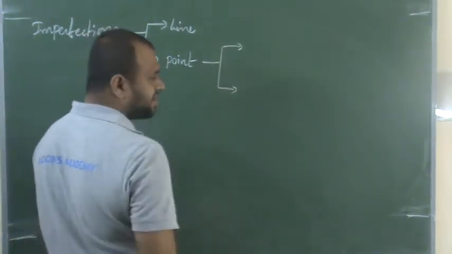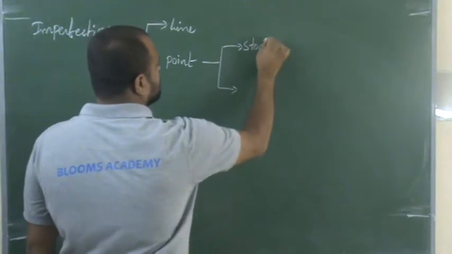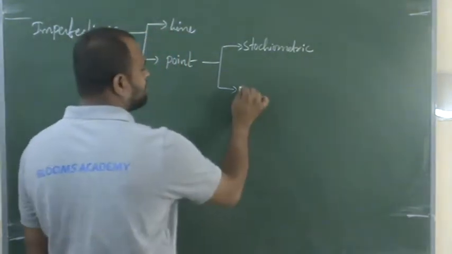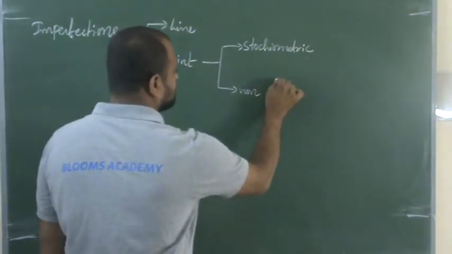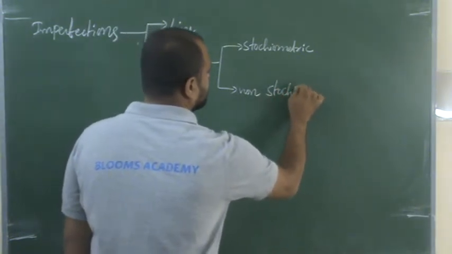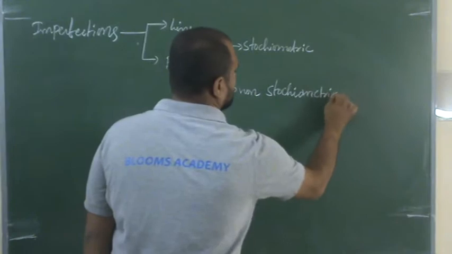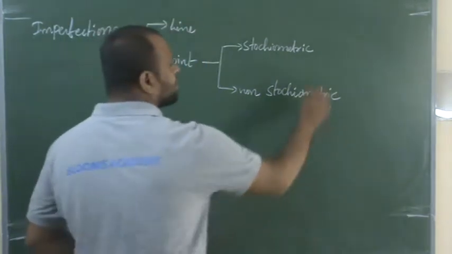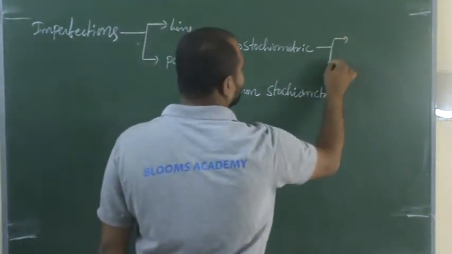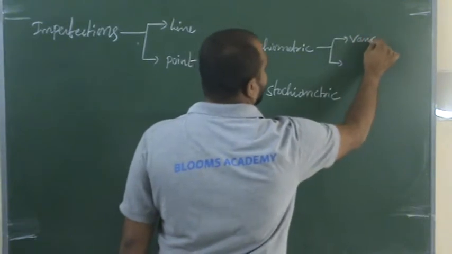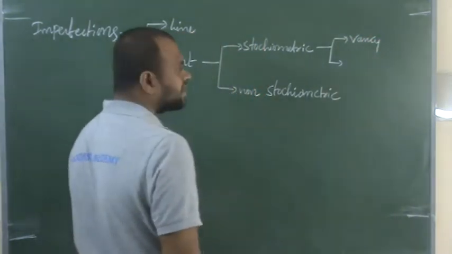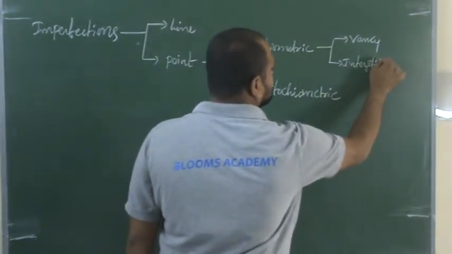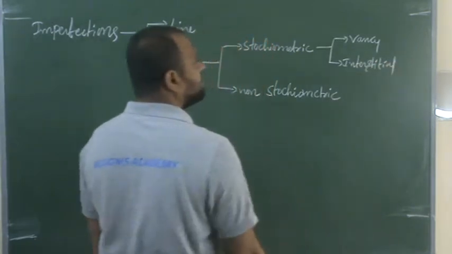Point defects are again classified into stoichiometric defects and non-stoichiometric defects. Stoichiometric defects are again classified into vacancy defect and interstitial defect.